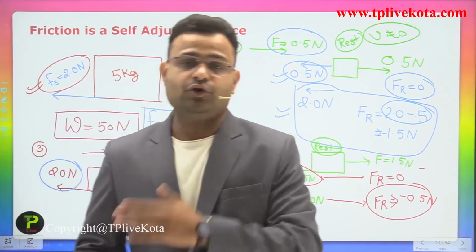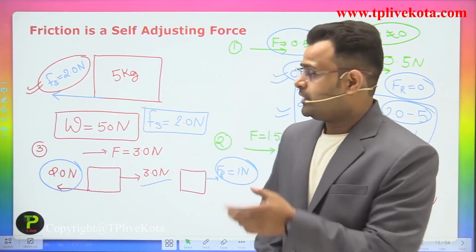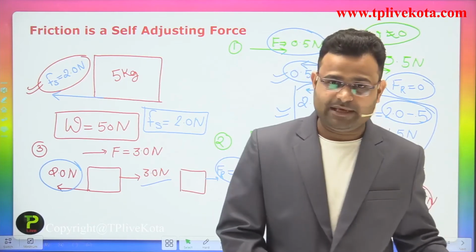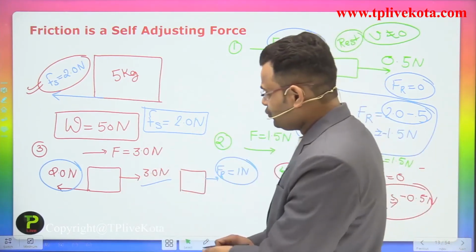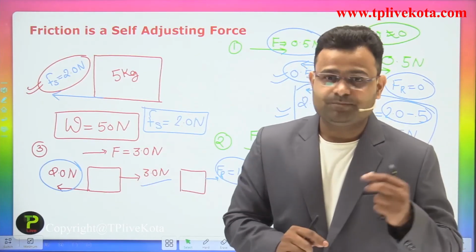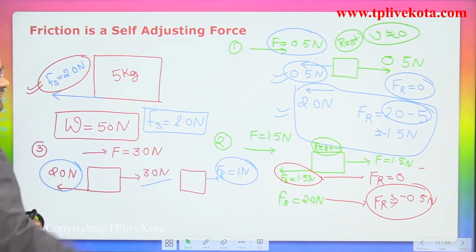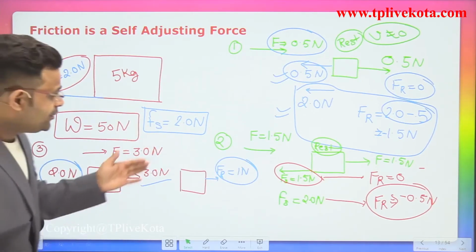If you want to calculate the force, that time we use the direction also. If both forces are applied in the same direction, we add them. If both forces are applied in opposite directions, we subtract them. So by subtraction we get the value of the resultant force, that is 1 Newton.